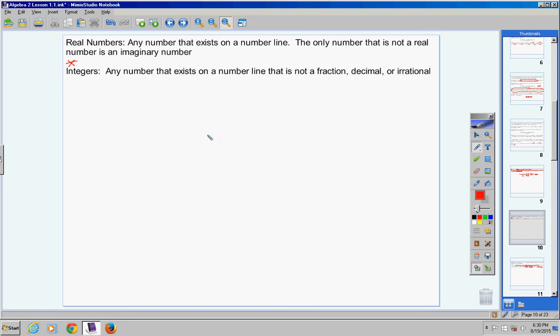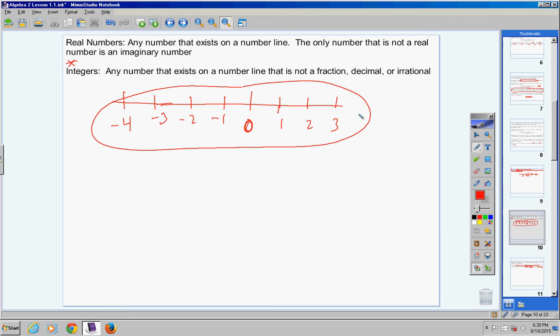And really, well, I won't get into that now. So let me give you some examples of integers, okay? An integer could be 0. It could be 1. It could be 2. It could be 3. It could be negative 1. It could be negative 2. It could be negative 3. Negative 4. But it could not be negative 1.2 or negative 2.5 or 1.3 or 2.9. It's any whole number, positive and negative, including the number 0. All of these are integers, and of course, it continues on to the right and it continues on to the left. Isn't that easy?